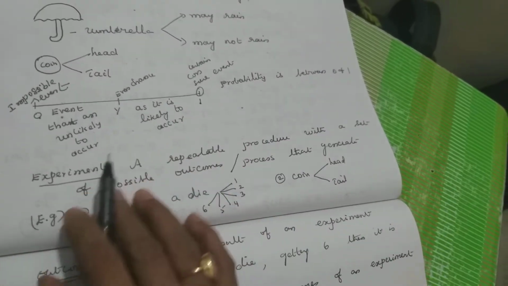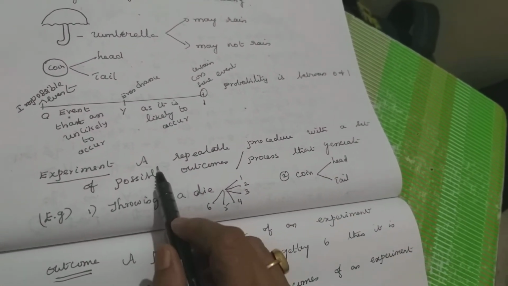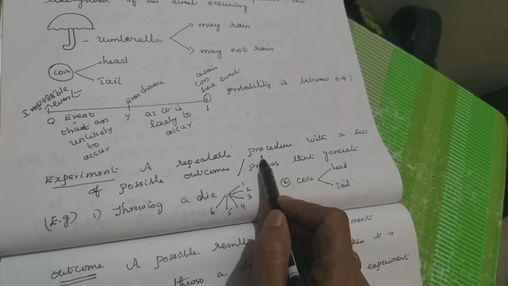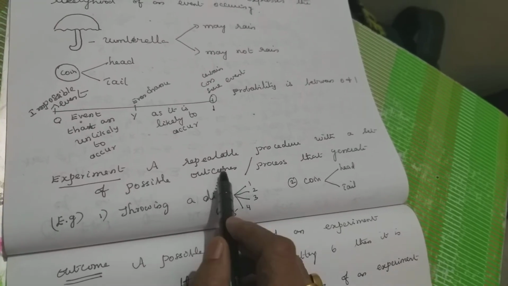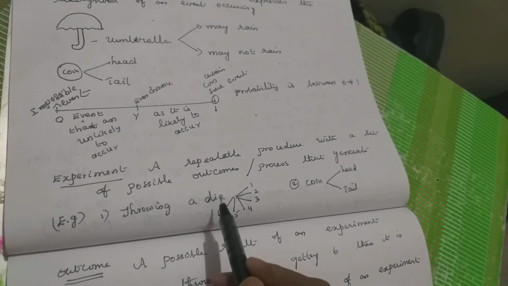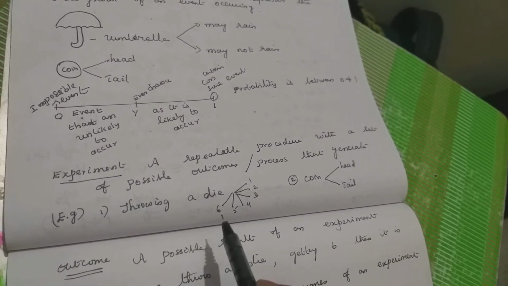Then we'll go to some terms. What is an experiment in probability? Experiment means a repeatable procedure with a set of possible outcomes. For example, if you throw a die, you are getting 1, 2, 3, 4, 5, 6.